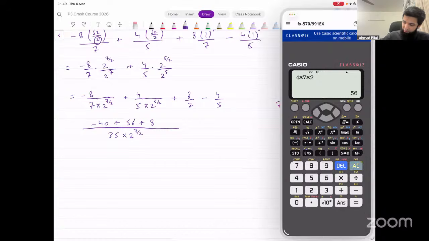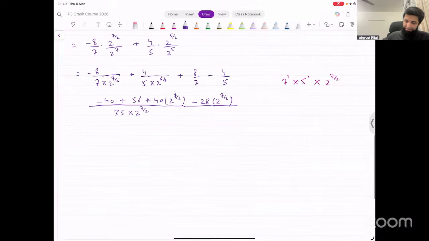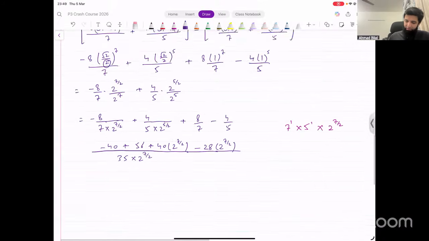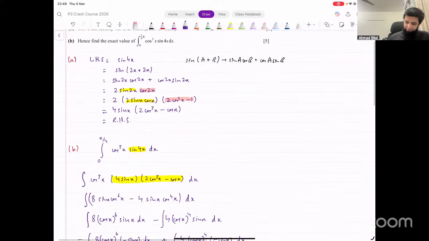What is this going to be? 8 into 5, that's 40, into 2 raised to power 7 over 2 minus 4 into 7, that's 28 into 2 raised to power 7 over 2. This is what we end up getting, which is pretty weird.